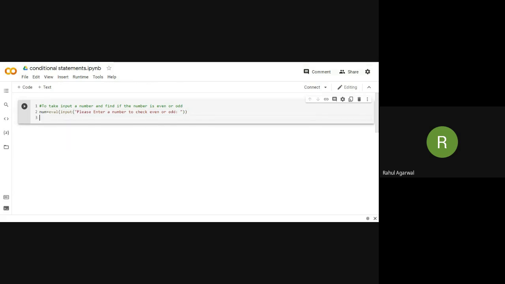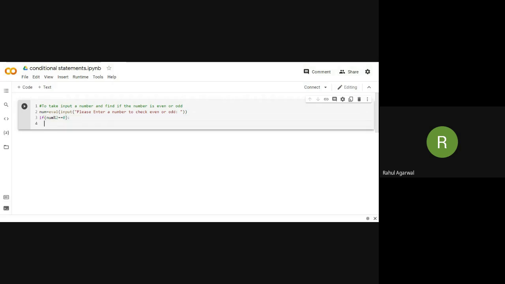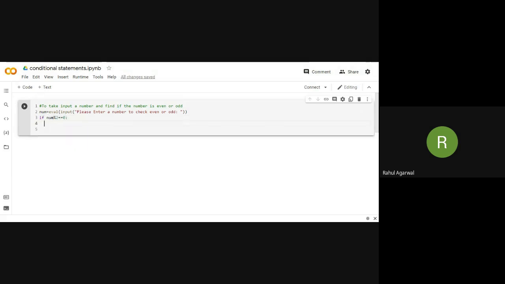Now, if num mod 2 equal 0, you can omit these parentheses. Now you can see easily that the cursor has gone a little right.